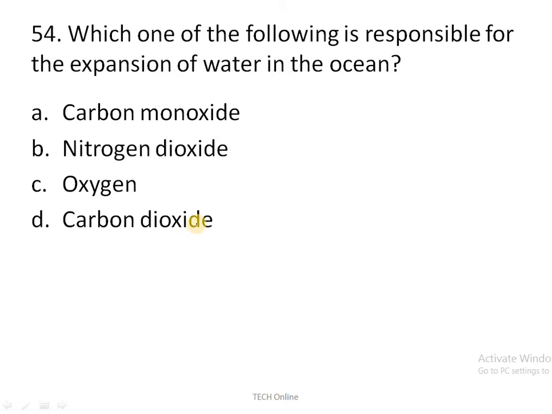The correct answer is carbon dioxide, because carbon dioxide is a greenhouse gas. Due to its high concentration, the expansion of water takes place. Whereas carbon monoxide is wrong, nitrogen dioxide is wrong, and oxygen is also wrong. Correct answer is carbon dioxide.